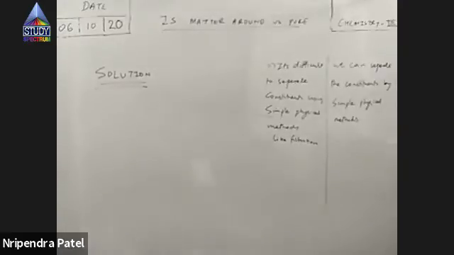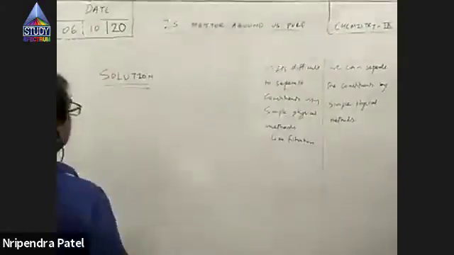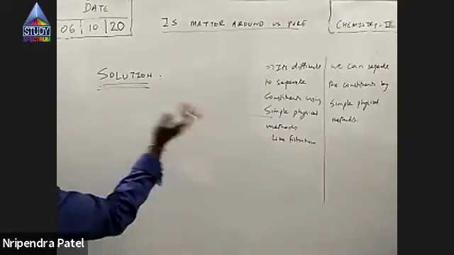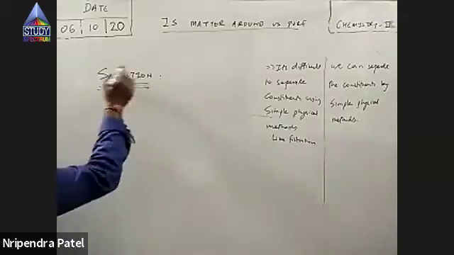Solution. So when I say homogeneous mixture, actually homogeneous mixture itself means solution. Sometimes it is called true solution or just solution will also do. Right? Solution itself means it's a true solution. So solution is a word which is used for a homogeneous mixture.